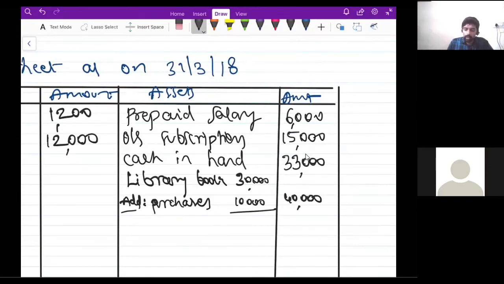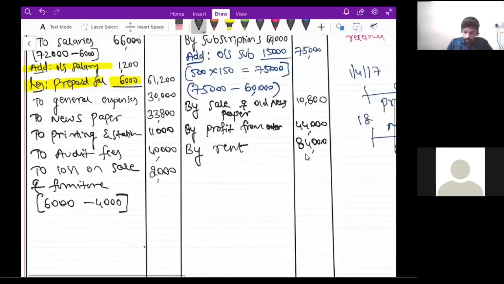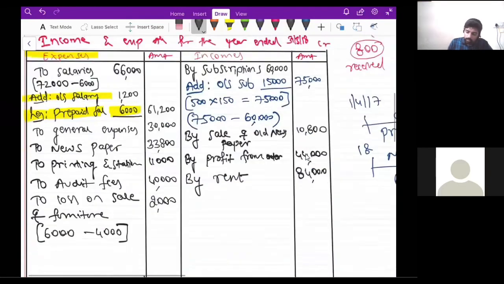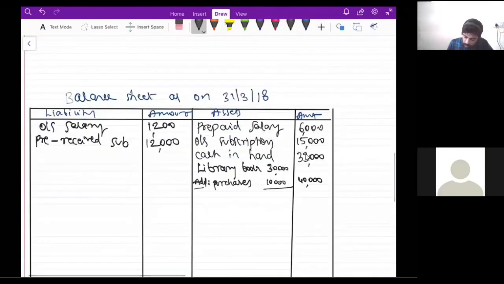We are done with library books, which is the next item, guys. After library books, which is the next item? Furniture. So furniture is 37,000 rupees plus 18,000 rupees, right? 37,000 plus 18,000. But then, guys, okay, write down. On the asset side, furniture.